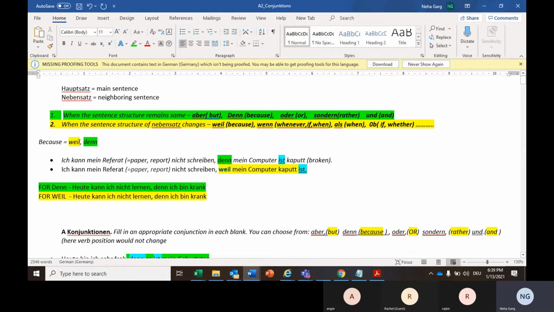Now if I use weil for the same sentence, how will the structure be? Heute kann ich nicht lernen, weil ich krank bin.